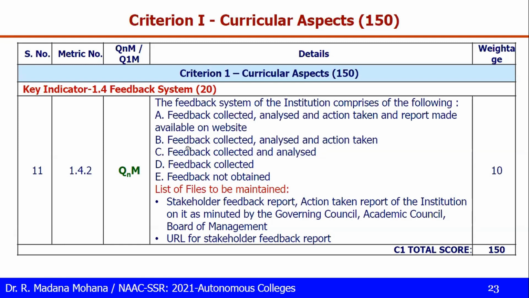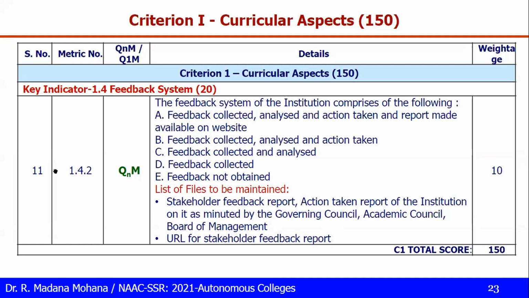Based on this, you can aim for option A. That means we have to collect the feedback, analyze the feedback, take action, and then put it on the college website also. So here: the stakeholder feedback report, the action taken report, then approval in the governing council or academic council, board of management, then URLs for the stakeholder feedback report. Separate questionnaires you can prepare for student feedback, alumni feedback, employer feedback, and teachers feedback.